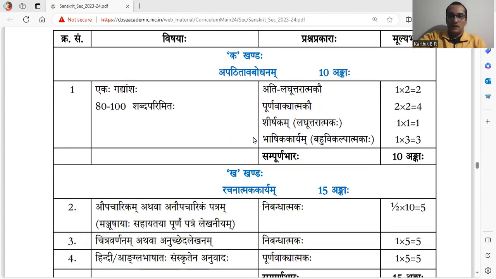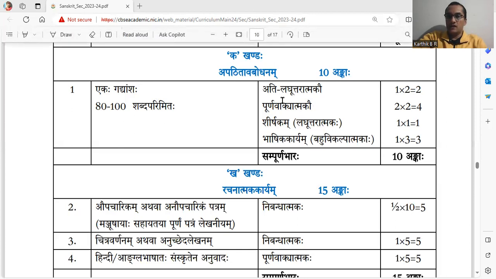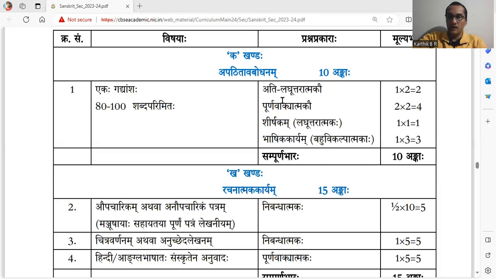Now, ekaha gadyamshaha, in section 1, ka khandaha apatitavabodhanam, for 10 marks. There, a passage, the length of the passage should be between 80 to 100 words. The questions on that passage, unseen passage, which is not read by the students before, that kind of passage will be given.